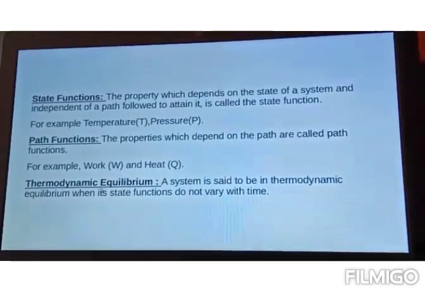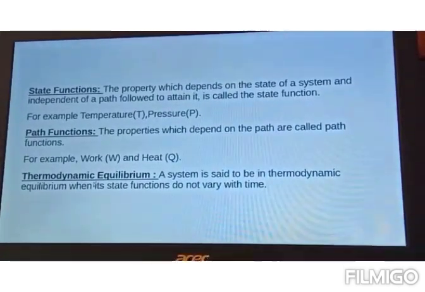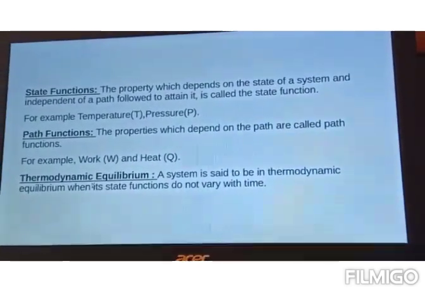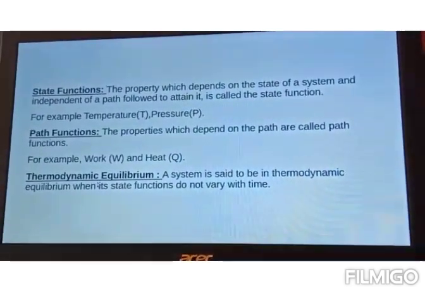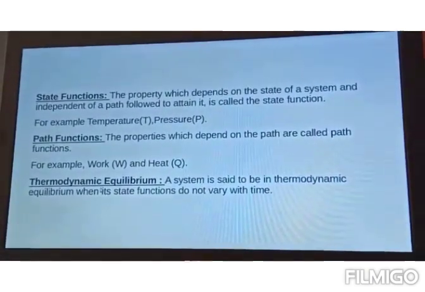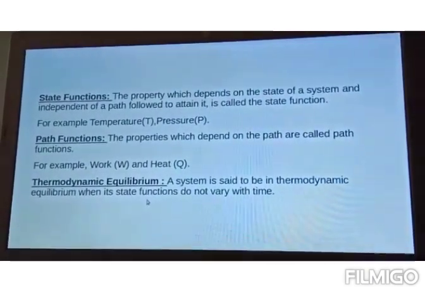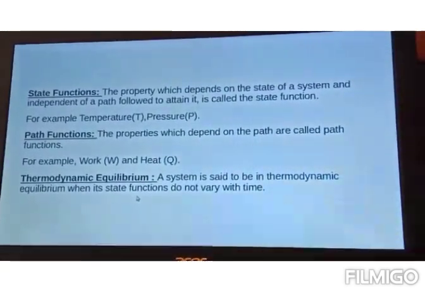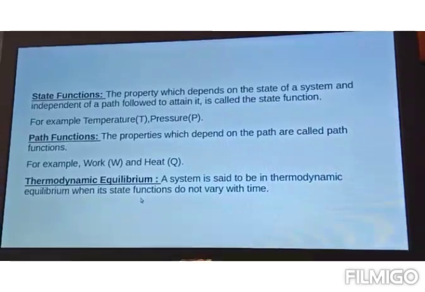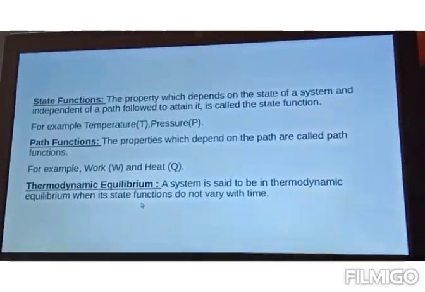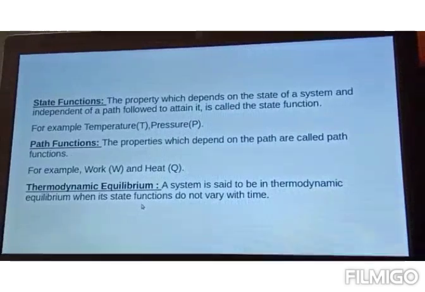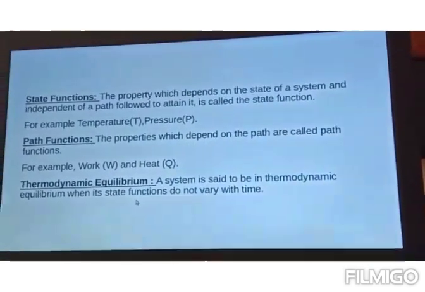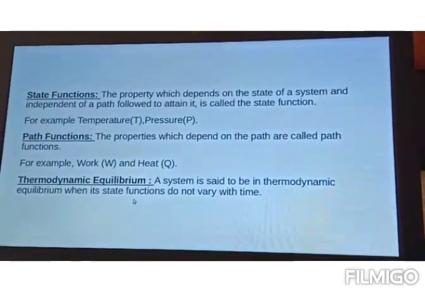Let us see now what is meant by thermodynamic equilibrium. A system is said to be in thermodynamic equilibrium when its state functions do not vary with time. That means when state functions like temperature, pressure, volume have certain fixed values, at that particular time instant we can say our system is in equilibrium, and that is known as thermodynamic equilibrium.